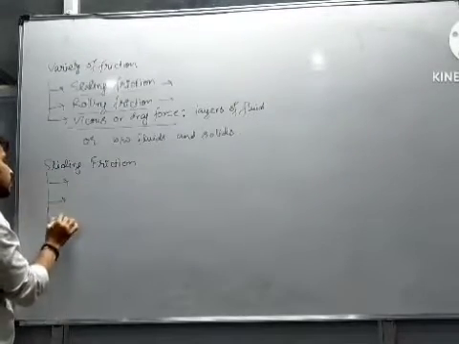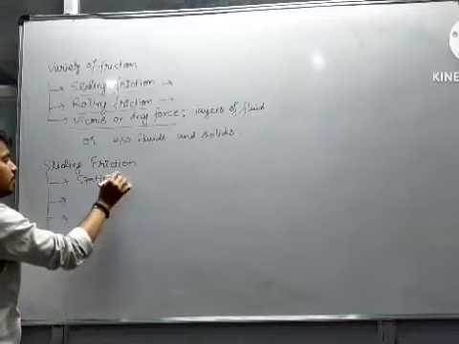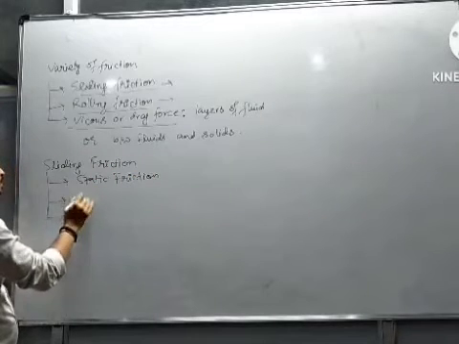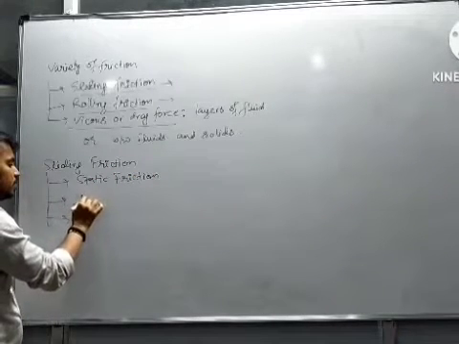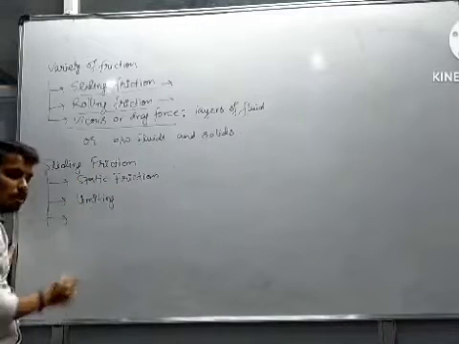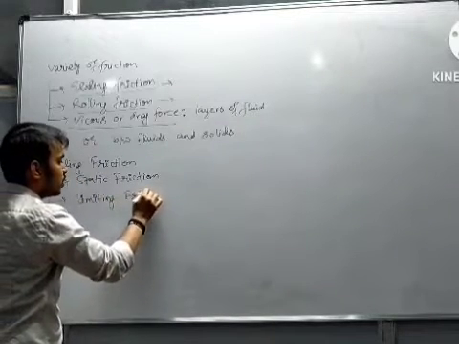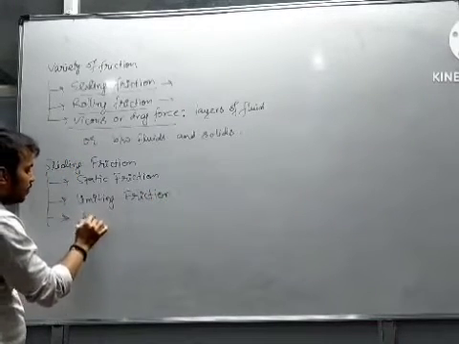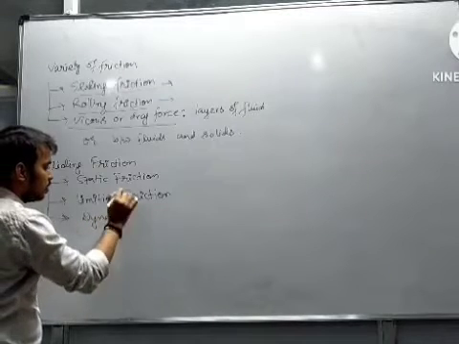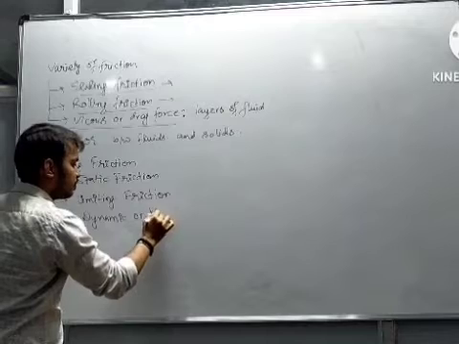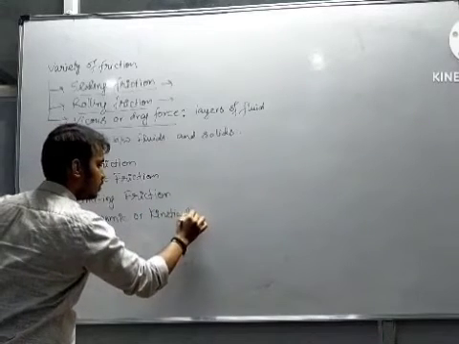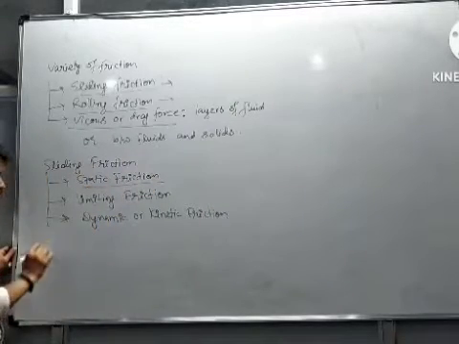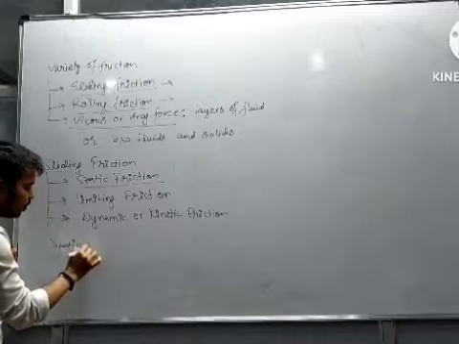Sliding friction is of three types. First is static friction. Second is limiting friction. And then the last one is called dynamic friction or kinetic friction. So first we are going to talk about static friction.